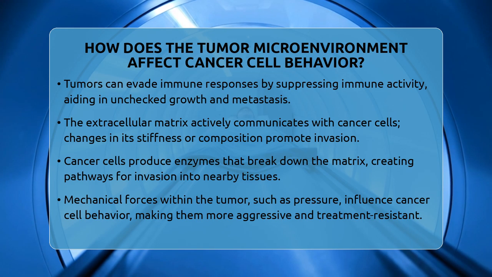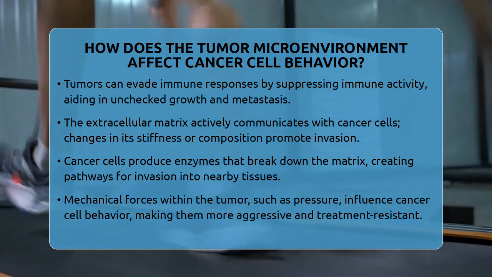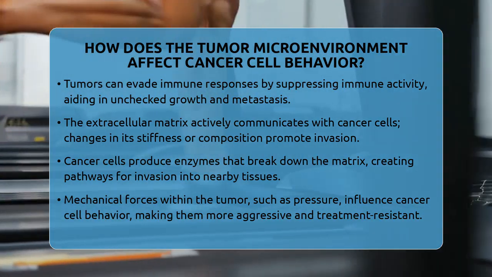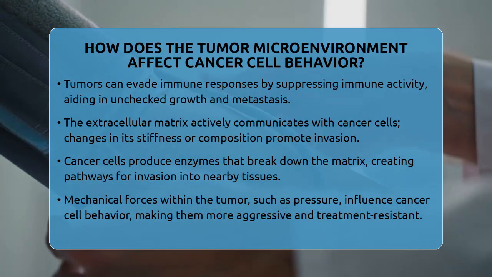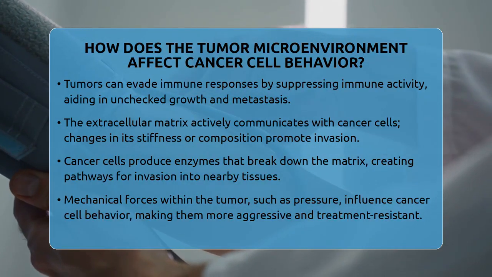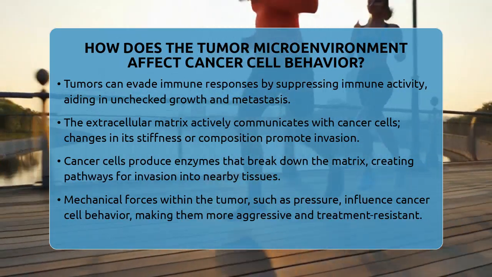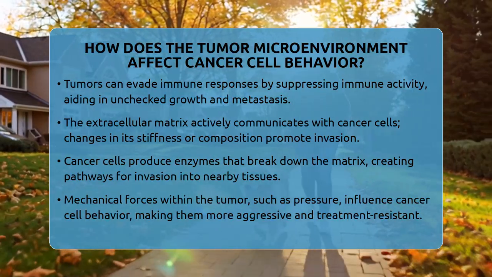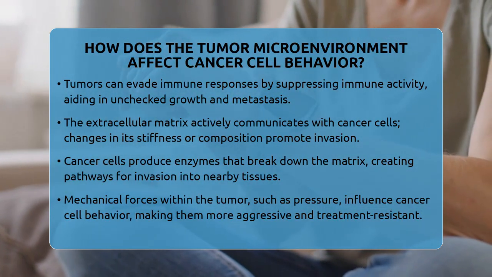The extracellular matrix also plays a key role. It's not just a passive scaffold but actively communicates with cancer cells. When the matrix becomes stiffer or changes composition, it can promote invasion. Cancer cells produce enzymes called matrix metalloproteinases that break down the matrix, creating pathways for them to invade nearby tissues. Mechanical forces within the tumor, like pressure and stress, also influence how cancer cells behave, encouraging them to become more aggressive and resistant to treatments.